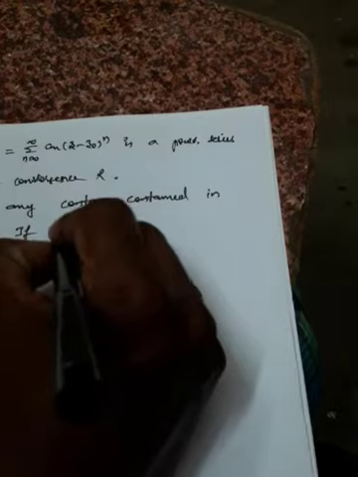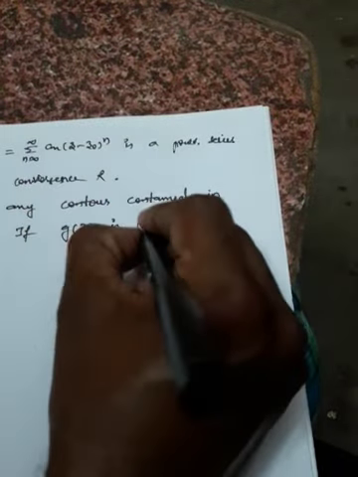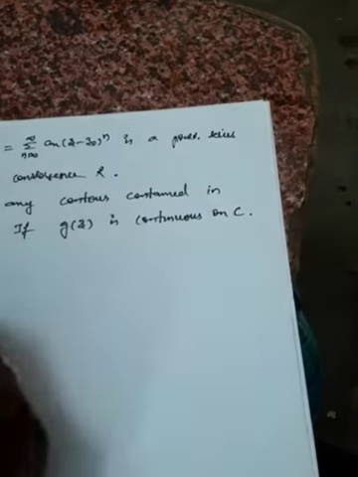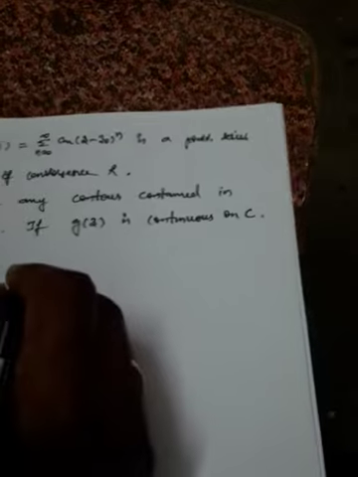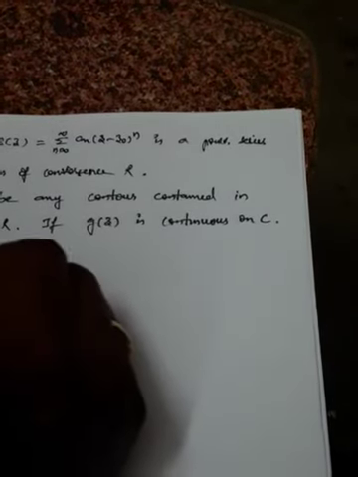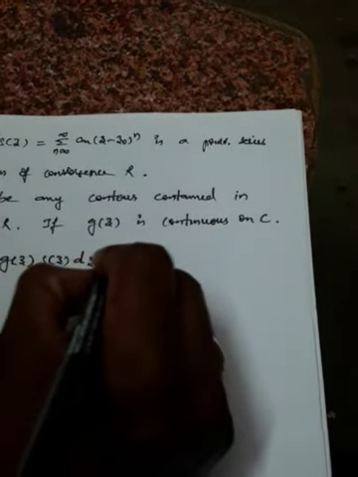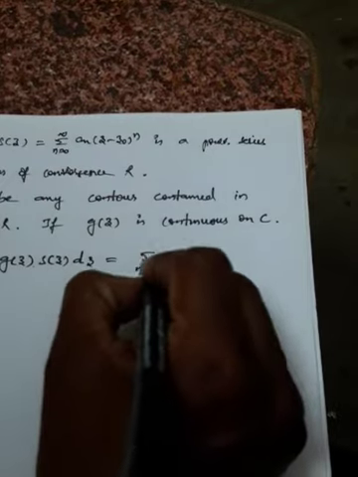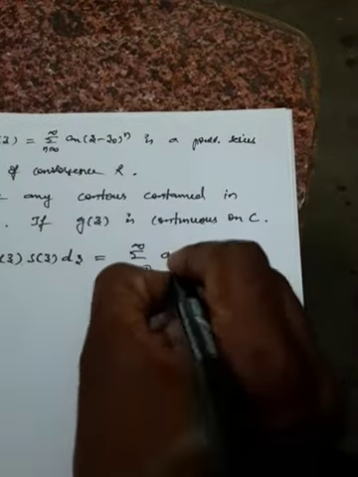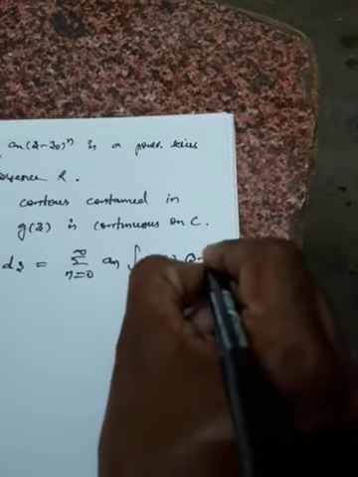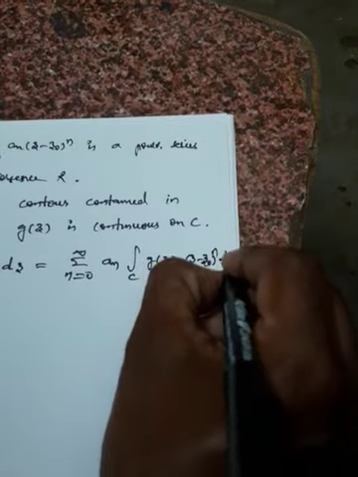If g of z is continuous on C, then integral over C of g of z S of z dz is equal to summation n equal to 0 to infinity a n integral over C of g of z into z minus z naught whole power n dz. So this is what we have to prove.